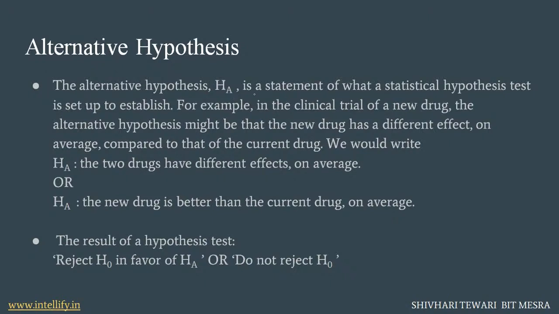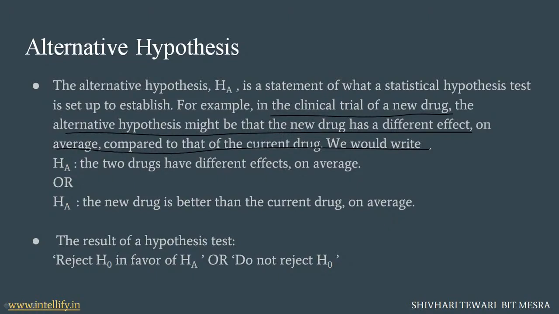That means HA is, for example, in the clinical trial of a new drug, the alternative hypothesis might be that the new drug has a different effect on average compared to the current drug. Now, suppose the new drug tested on the patients treats the patient in 3 days or 2 days, and the current drug treats the patient in 5 days, or the new drug treats the patient in 7 days.